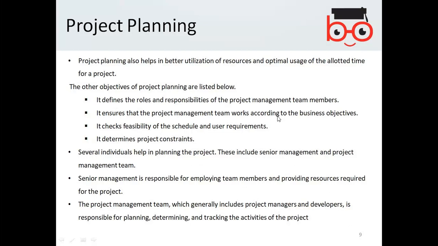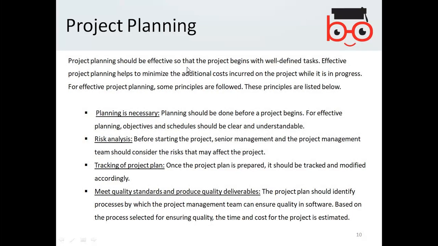Okay. So project planning should be effective so that the project begins with a well-defined task. Effective project planning helps to minimize the additional costs incurred in the progress. For effective project planning, some principles are followed. The principles are: the planning is necessary, risk analysis should be done, tracking of project plan, meet quality standards, and produce quality deliverables. So the planning should be done before the project begins.